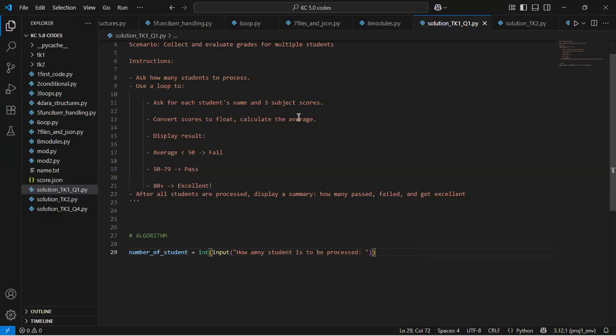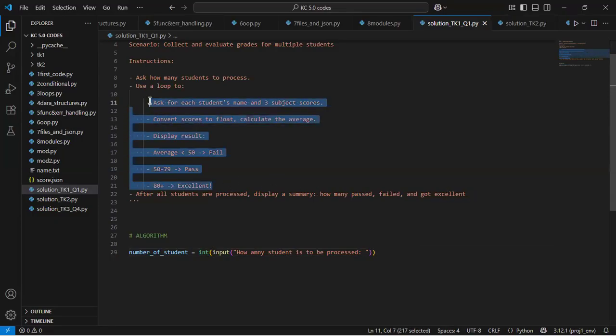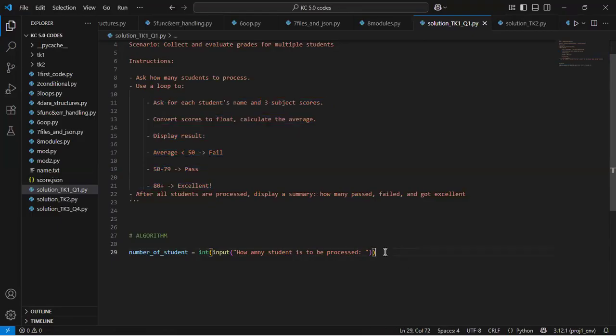After that, they said I should put these other instructions in a loop. But we have 2 kinds of loop in Python: the while loop and the for loop. The while loop is used to repeat things when we don't really know for how long we have to repeat them, because a while loop is conditional based.